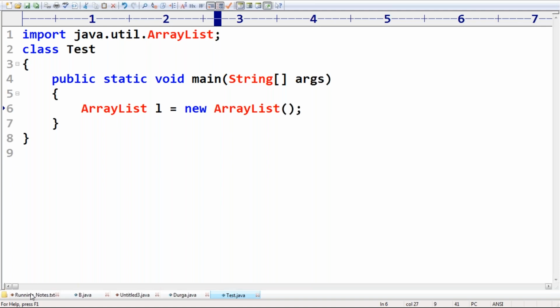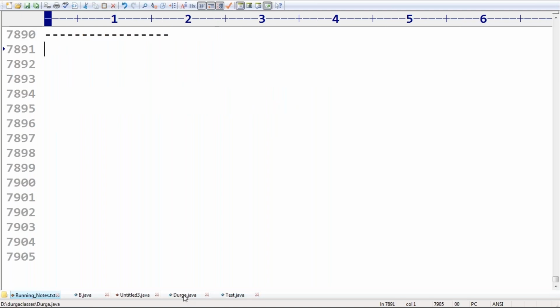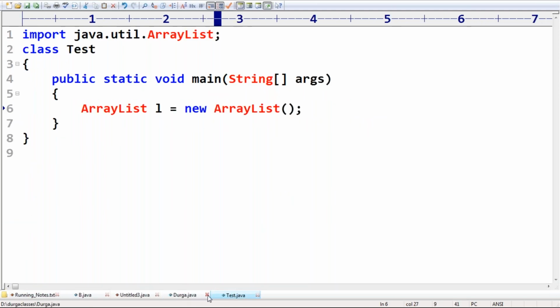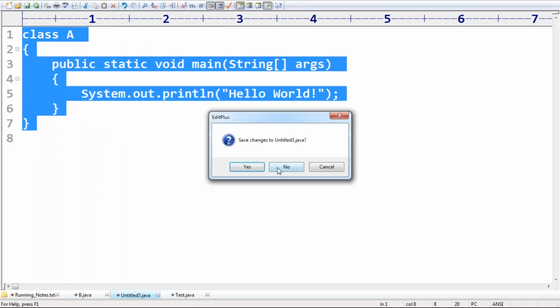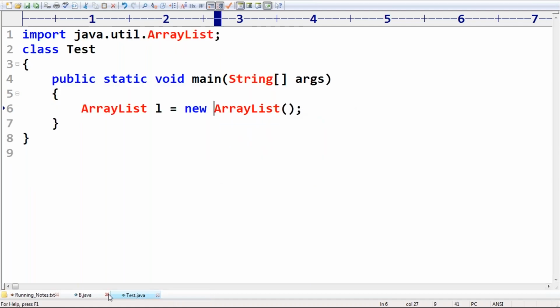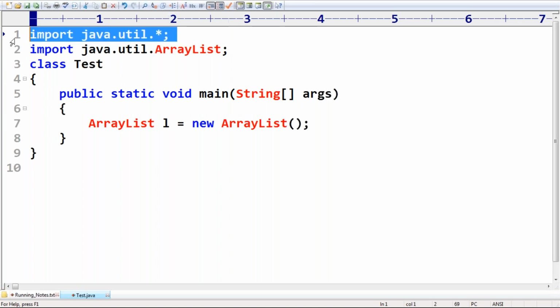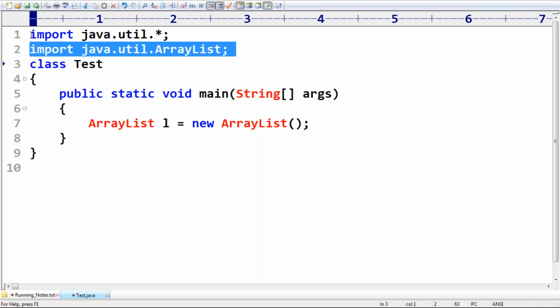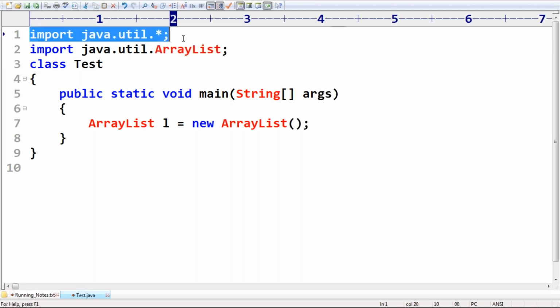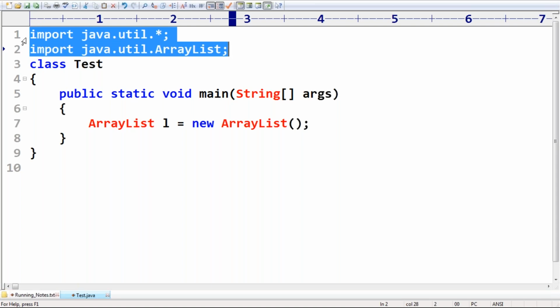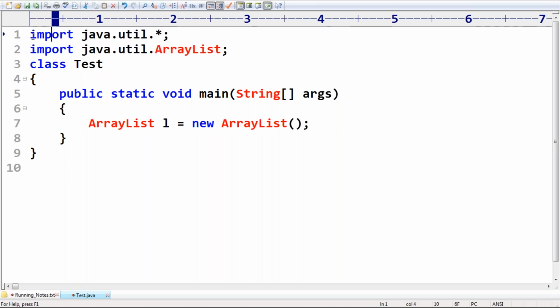Okay. Now the next thing, very important, sir. Types of import. How many types of import statements are there? Have you remembered sometimes we may use import java.util.*, or import java.util.ArrayList. Either this approach or this approach we can use. If it is the first one, it is the implicit import, and this is the explicit import.